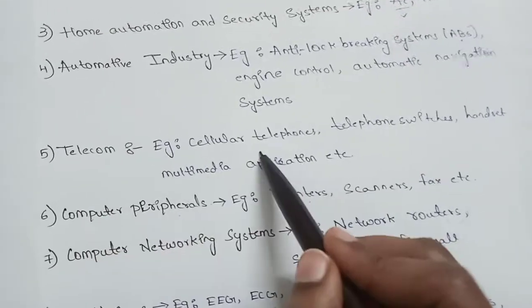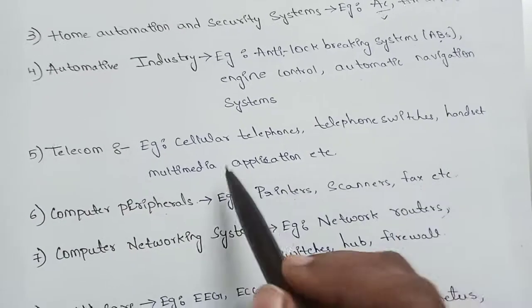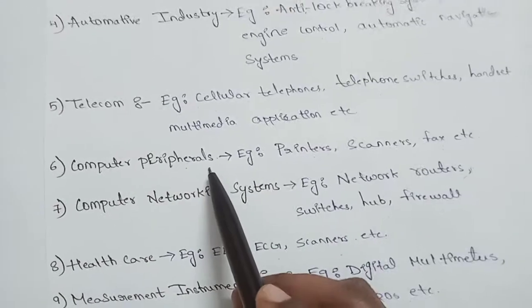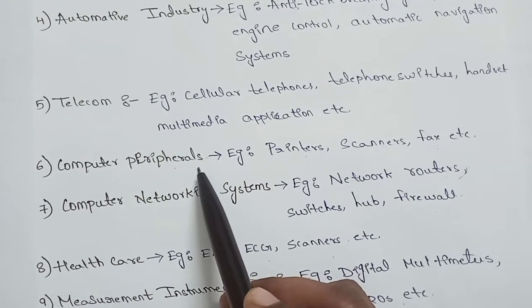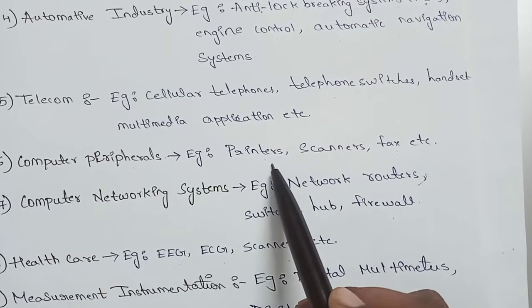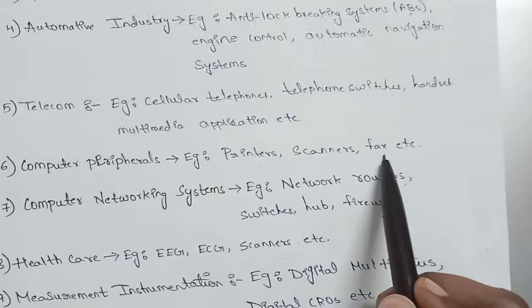And telecom, cellular telephones, switches, handset, multimedia applications, this all comes under the telecom examples. And next, computer peripherals, these are the devices connected to the computer, that are printer to get the information as printouts, and to scan the information, and to fax the information.